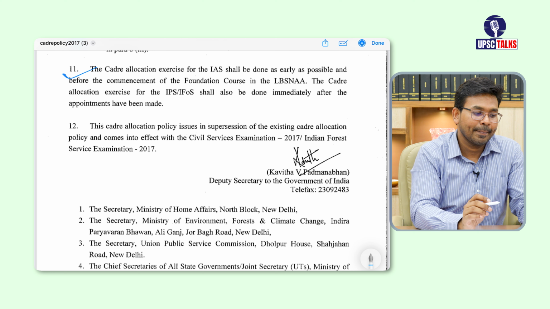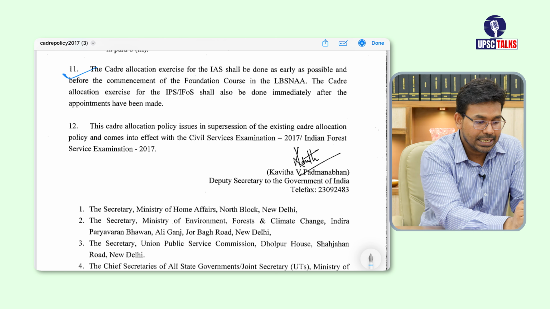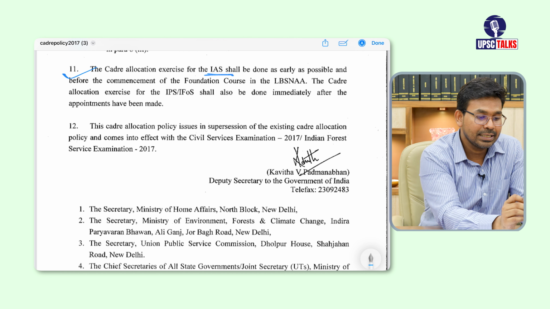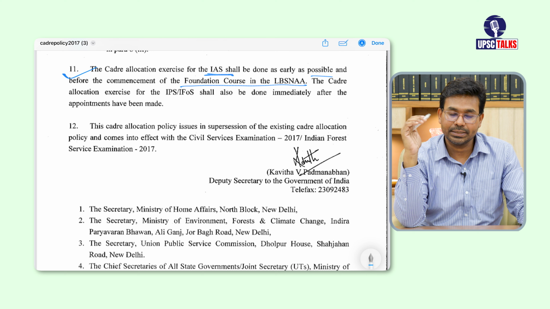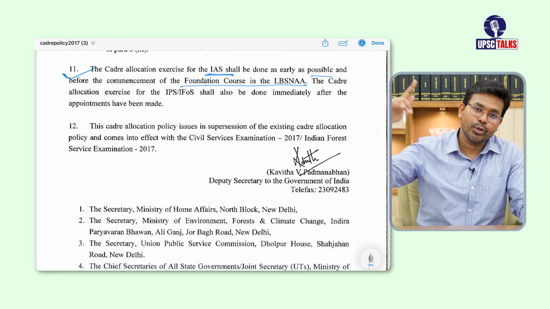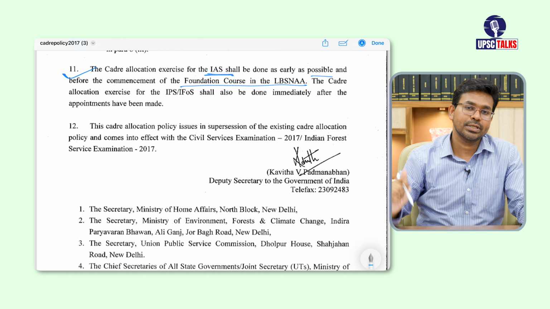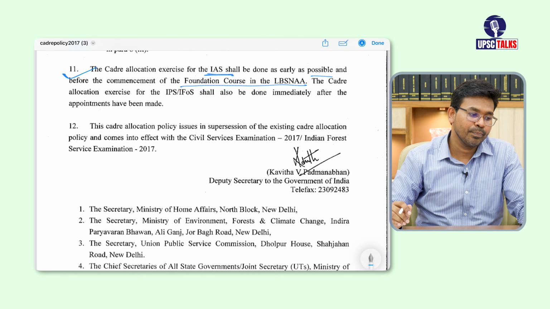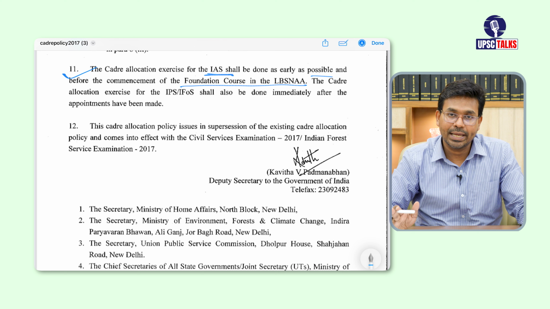Now they are saying that the cadre allocation exercise for IAS, Indian Administrative Services, shall be done as early as possible and before the commencement of the foundation course in Lbsnaa. Means after you have qualified the UPSC Civil Services exam, before you join the foundation course at Lbsnaa, cadres will be allocated to IAS.